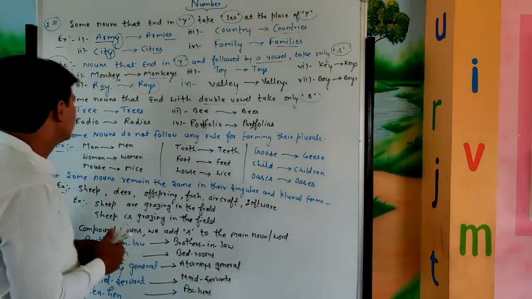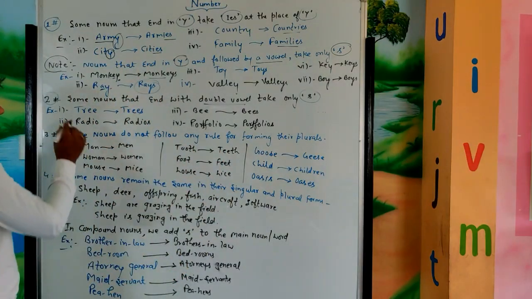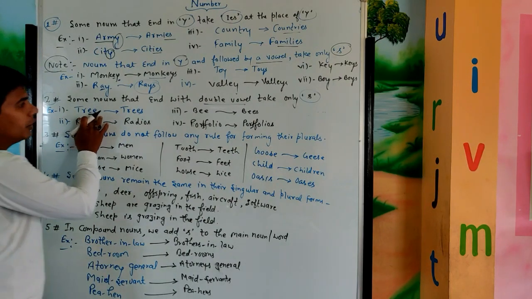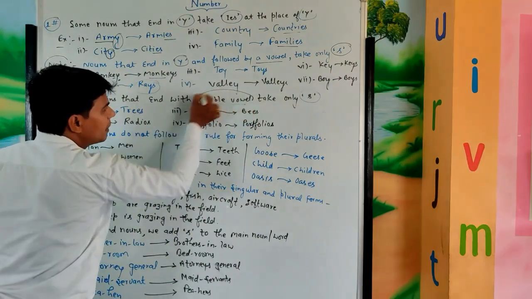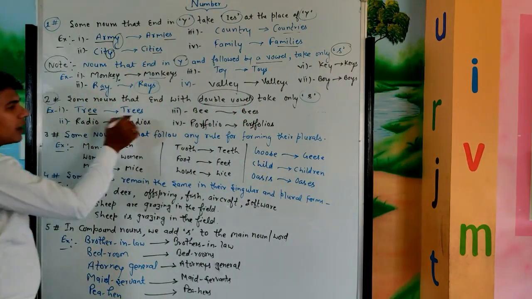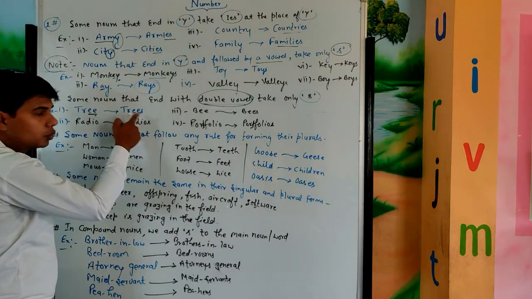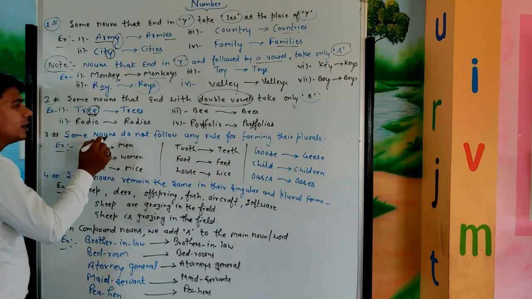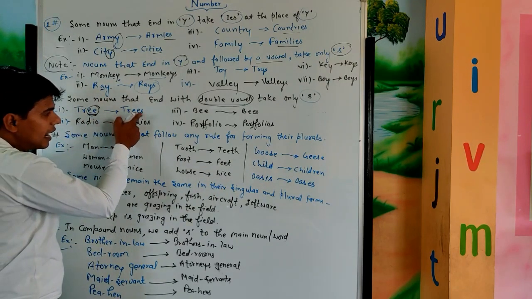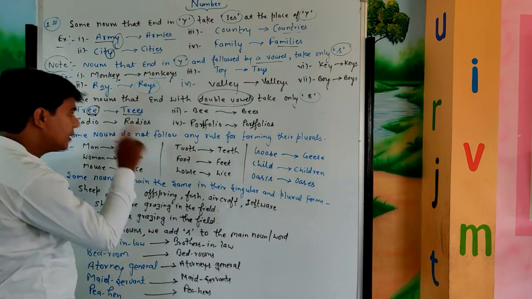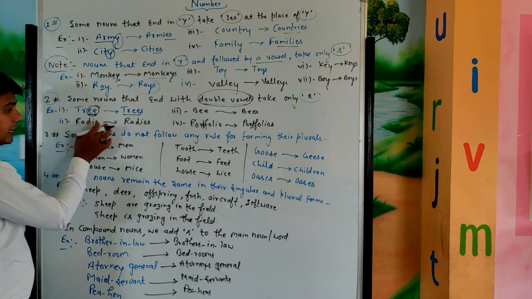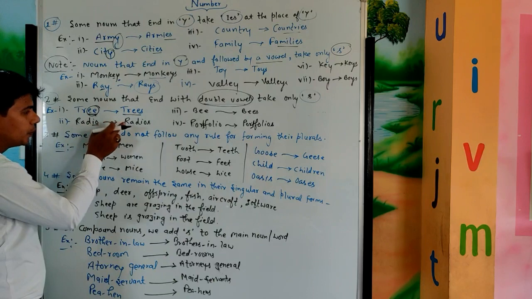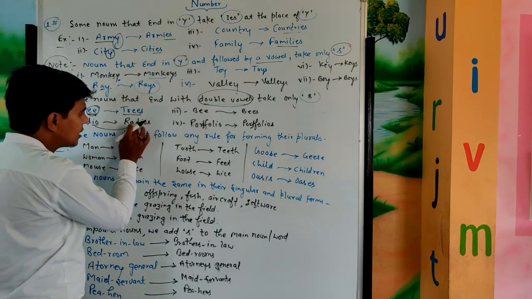Let's see the examples. The first example is tree, and the last two letters are vowels. I told you, if the noun ends with a double vowel, in that case we add only s to make it plural. So tree ends with a double vowel, so when we change it into plural we add only s and get trees. In the same way, radio: see the last two letters, io, that is a double vowel, so when we change into plural we add only s and get radios.